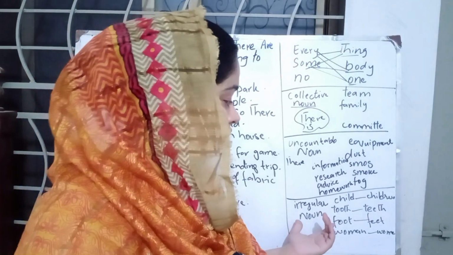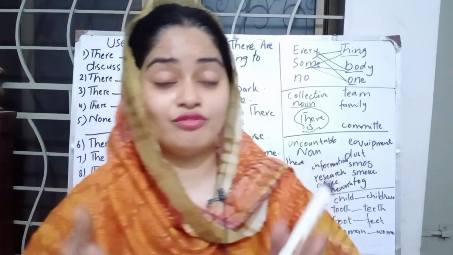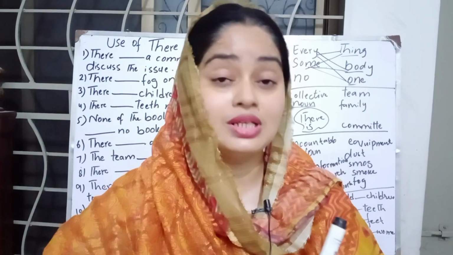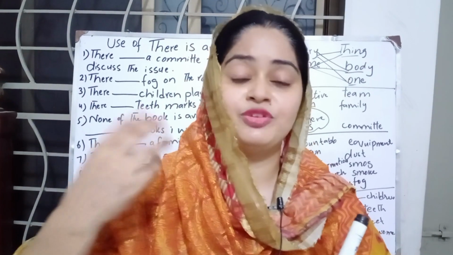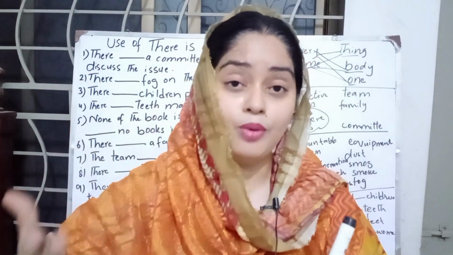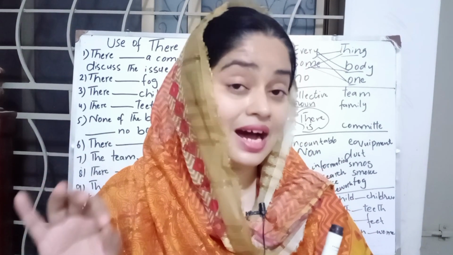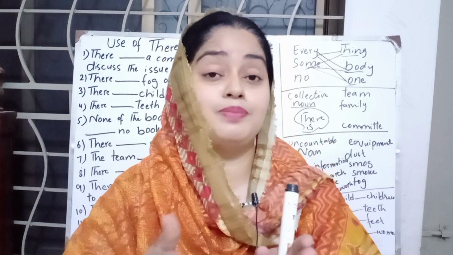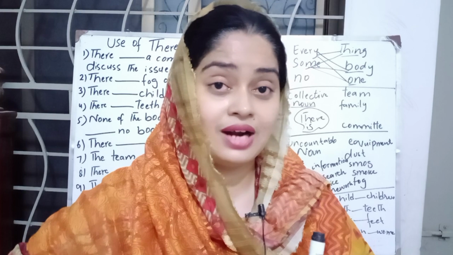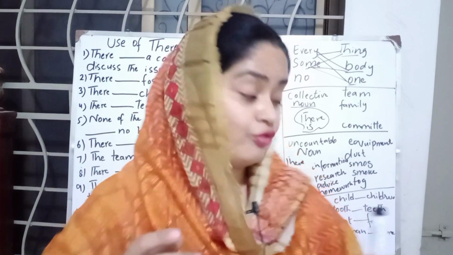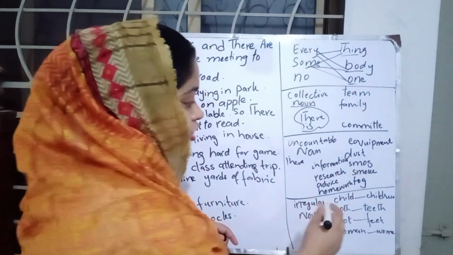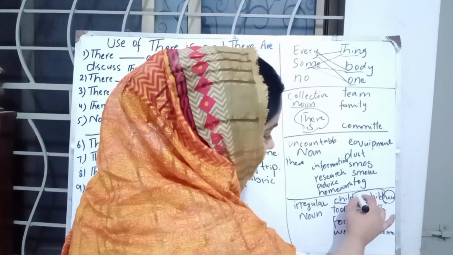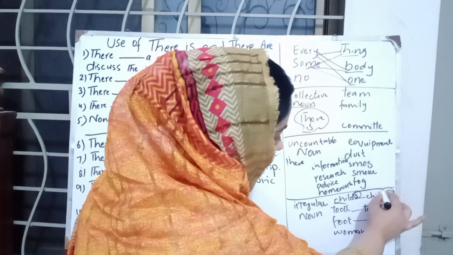Now irregular nouns. What are irregular nouns? When we make plurals, for example fan, fans, boy, boys, we use s or es. This is called a regular noun. But if we do not add s or es and rather make changes in the word, for example from child to children, we don't add s, rather we make other changes.